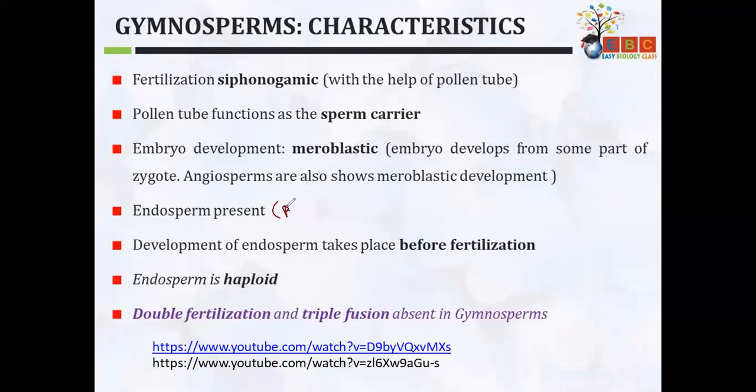It provides nutrition to the growing embryo. Understood? Yes, ma'am.